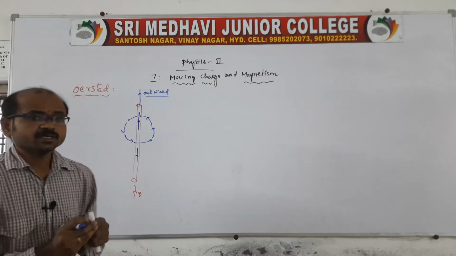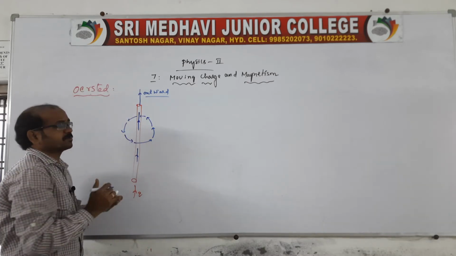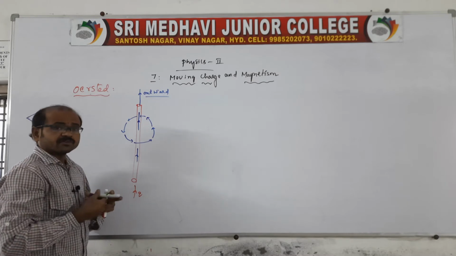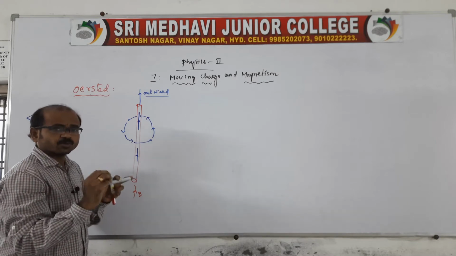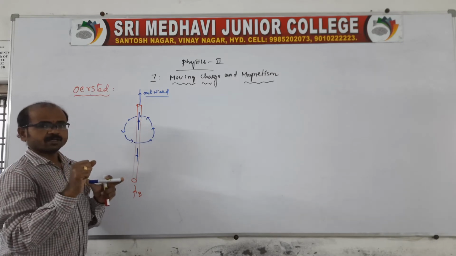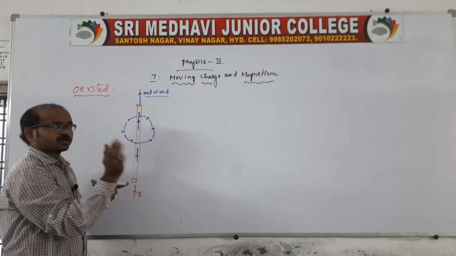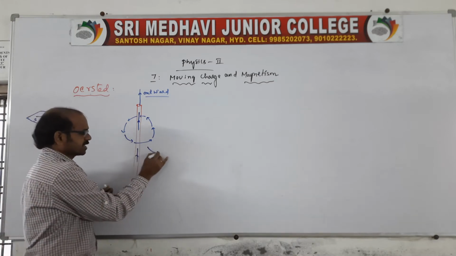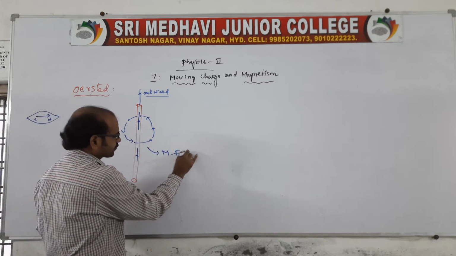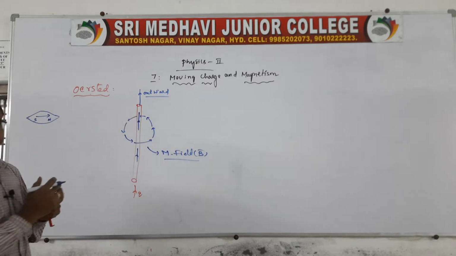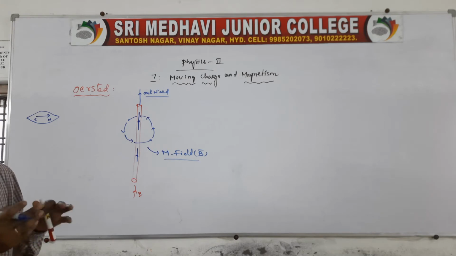Because of the influence of the magnetic field, when a charge is moving through the conductor, the moving charge can create a field. By this experiment we can conclude that a field is produced, and that field is related to magnetism; we call it the magnetic field. This is explained by Oersted.